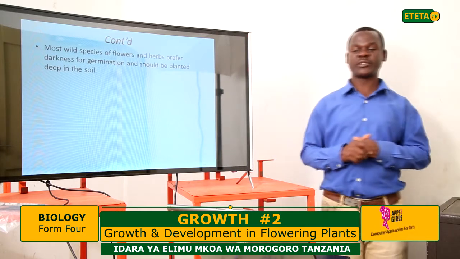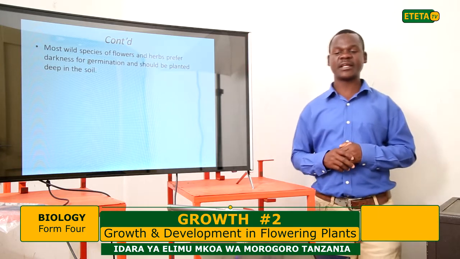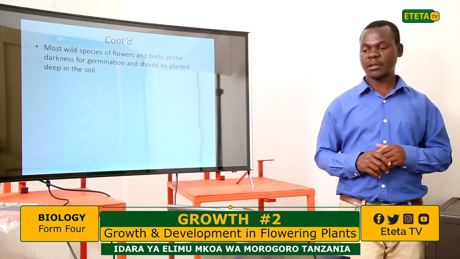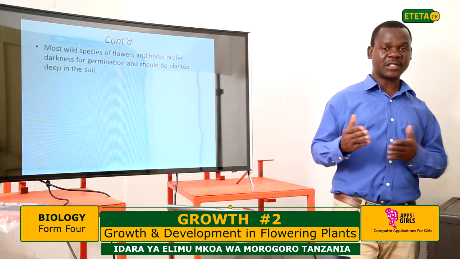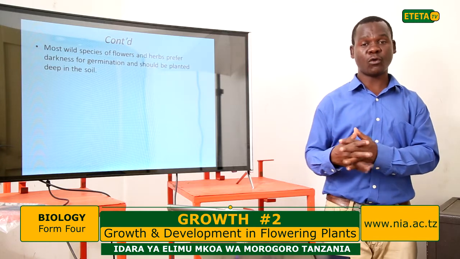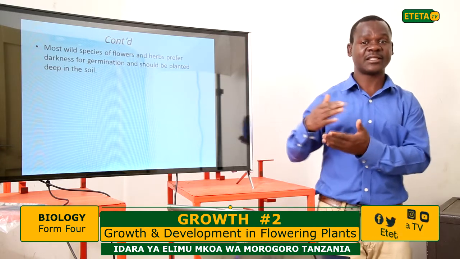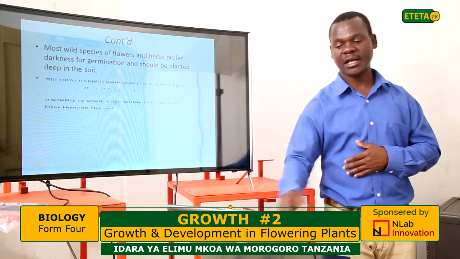Most weed species, flowers and herbs prefer darkness, while the planted ones need light. There are plants you can find that grow well during the night or in the dark, while some grow well during the light.